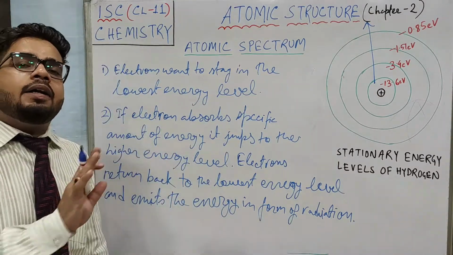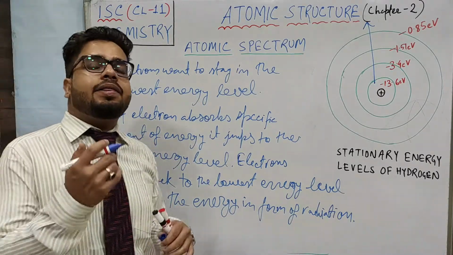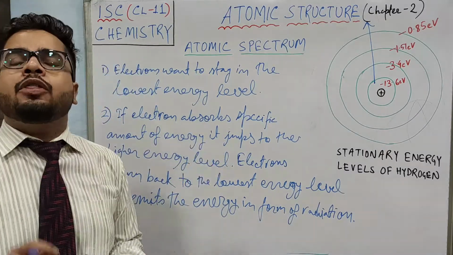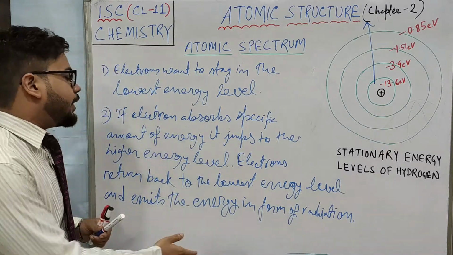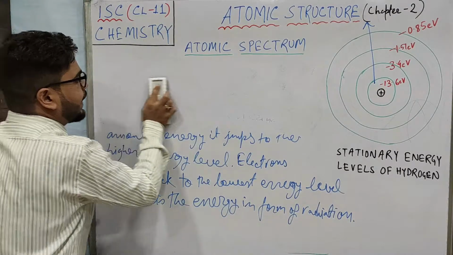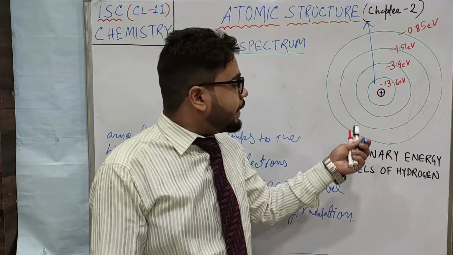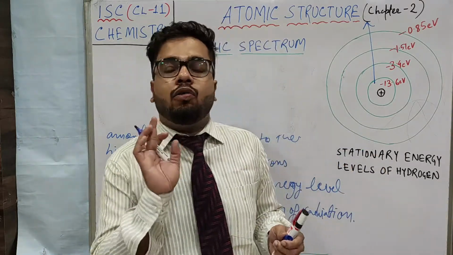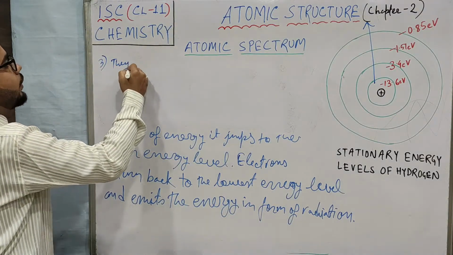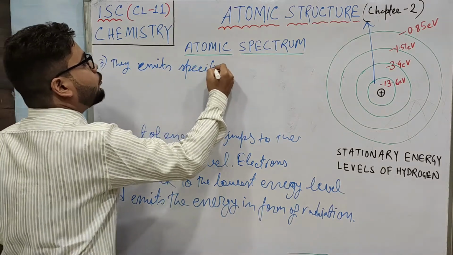Till here you had no confusion. Okay, you understood each and everything very properly. But you remember I said that line spectrum or discrete spectrum is observed, not the continuous spectrum. So let me tell you the reason behind that. Why discrete spectrum or line spectrum? As I have said in the previous video also, electrons gain or lose energy, right? But they absorb or they emit specific amount of energy.